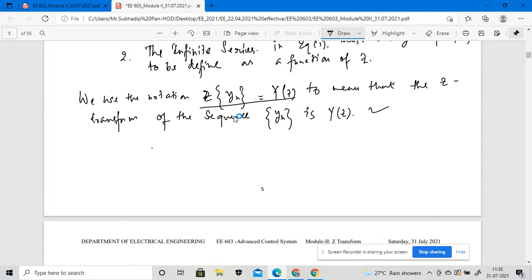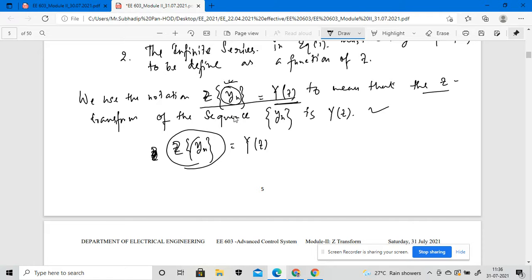So Z of y of n is the notation that is equal to capital Y of z. That means the Z transformation of this particular sequence is this, right?